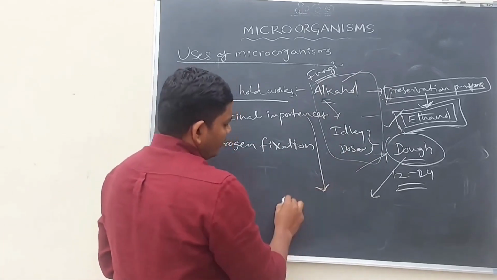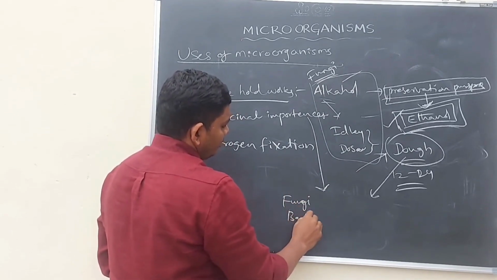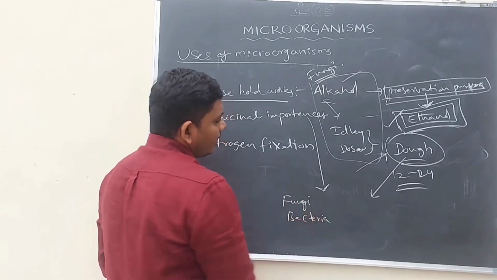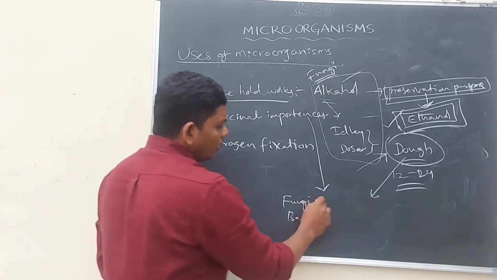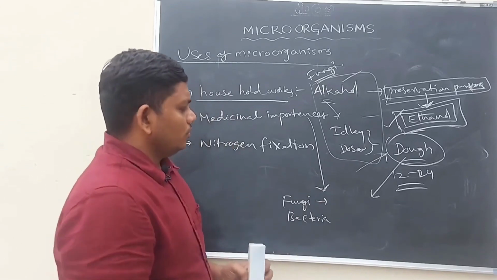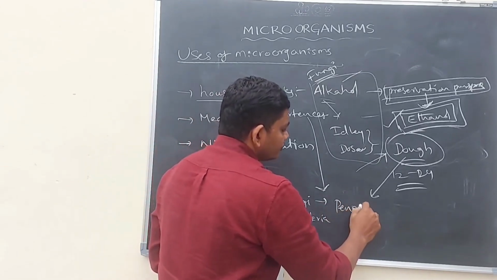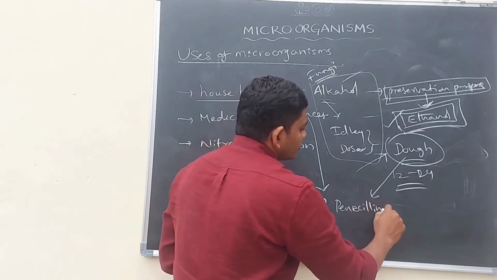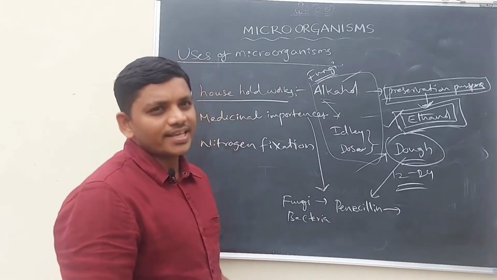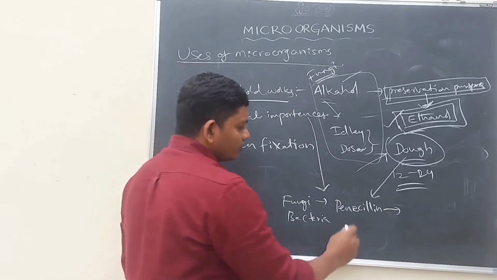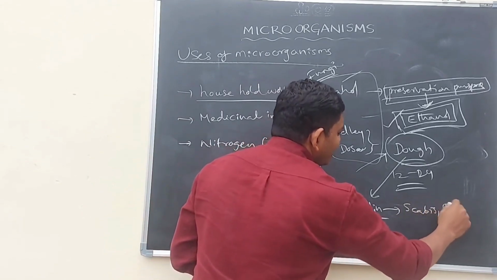Some fungi and bacteria are helping in preparation of medicines. For example, all of you know penicillin, this is the best medicine for itching and scabies.